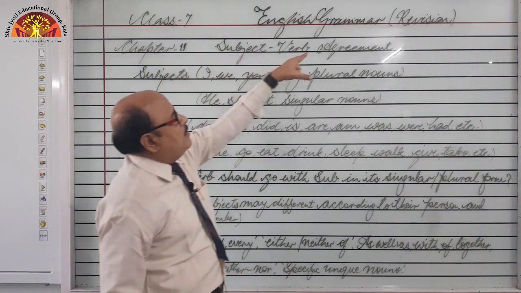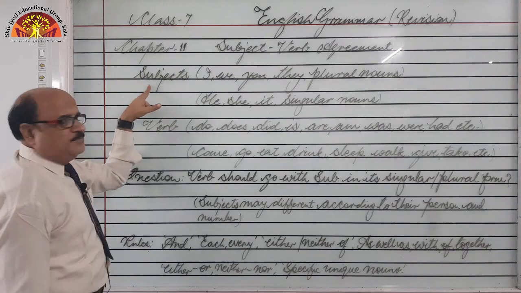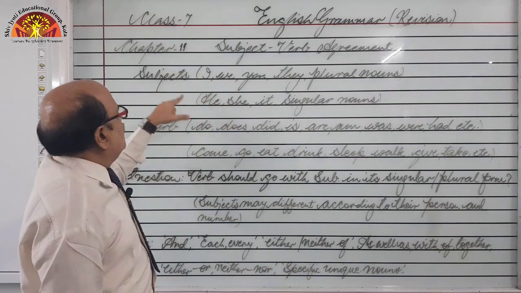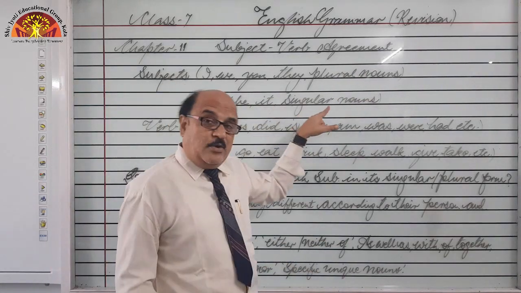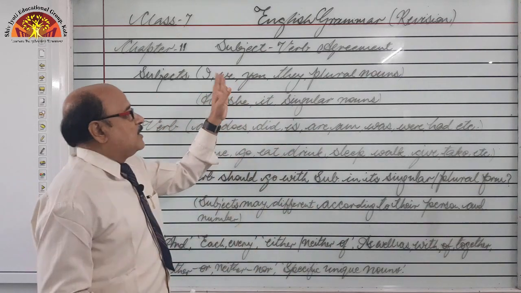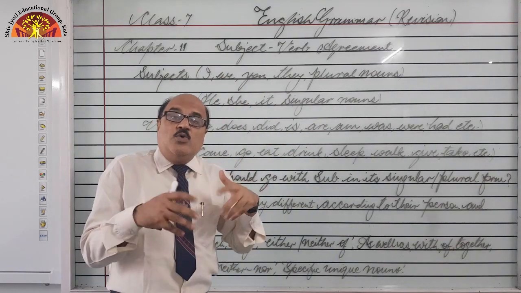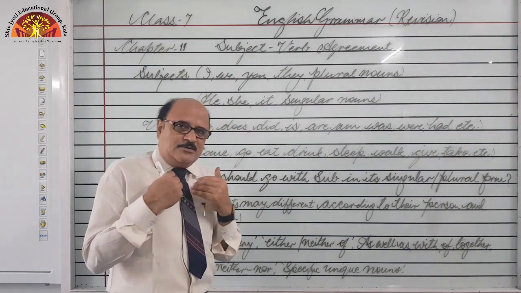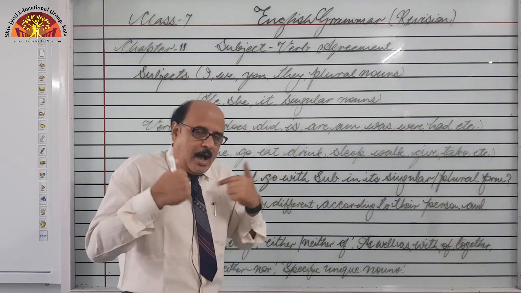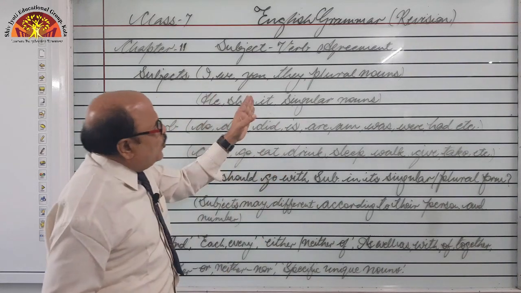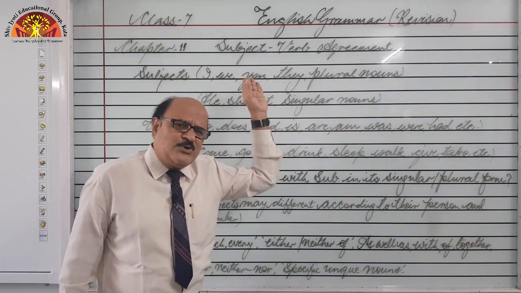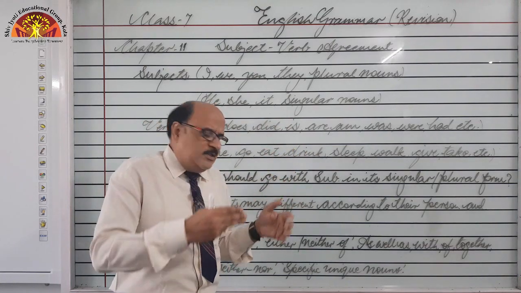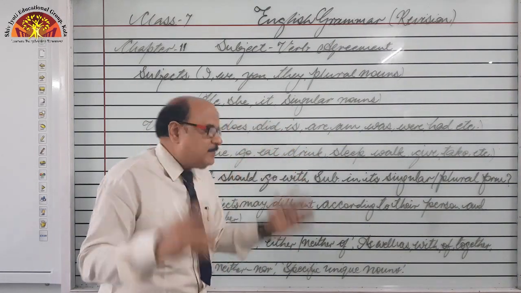Subject verb agreement. So first term is subject here. Subjects are I, we, you, they or any plural noun, he, she, it or any singular noun, right? So they are known as subject. But what they are? Subject means one who does something, right? One who does something. For example, I am standing here, so I am standing. Who is standing? I. So I is subject. So all the words that are used as the answer to the questions beginning with who are known as subjects, because they are agent, they are doer, they are performer of an action, right?